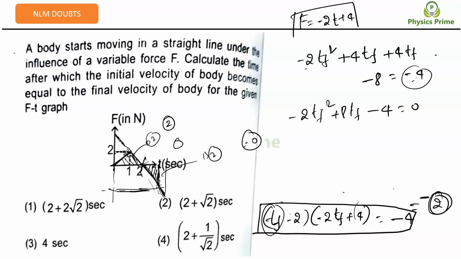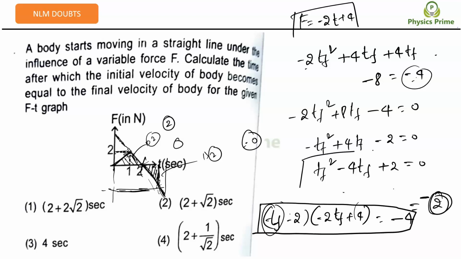Yes, sir. If I divide this, t final square minus 4t final plus 2 is equal to 0, right? Multiplying by minus on both sides, it will become t final square minus 4t final plus 2 is equal to 0, right? Yes, sir. I hope this quadratic is easy to solve for you. Sum of the roots is 4, product of the roots is plus 2. Can we do or not? Yes, sir.